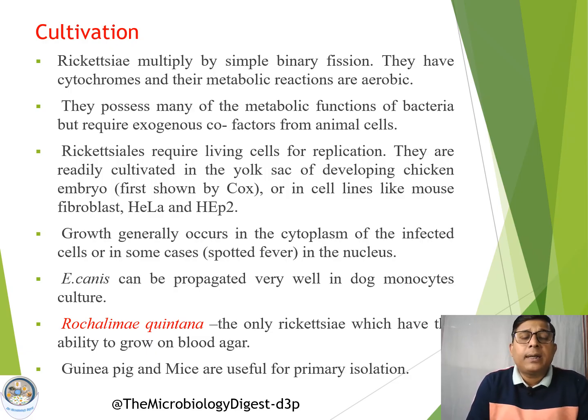Then Ehrlichia canis, another organism under the Rickettsia group, can be propagated very well by using dog monocyte culture. So dog monocytes, if we culture them in the laboratory, can be used for cultivation of Ehrlichia canis.